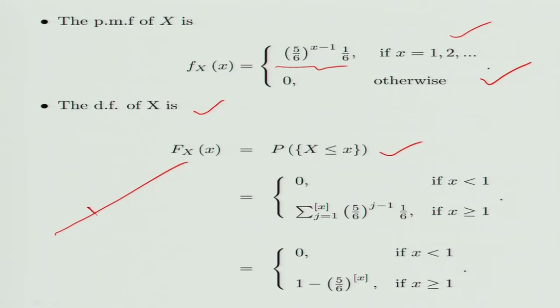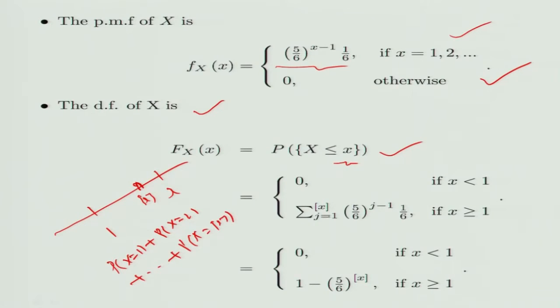Now if x is greater than 1, note that this x may not be an integer, whereas X gives whole weights to only positive integers. So that means I look at the maximum integer contained in x, and I sum probability X equal to 1, probability X equal to 2, up to probability X equal to the maximum integer contained in x.